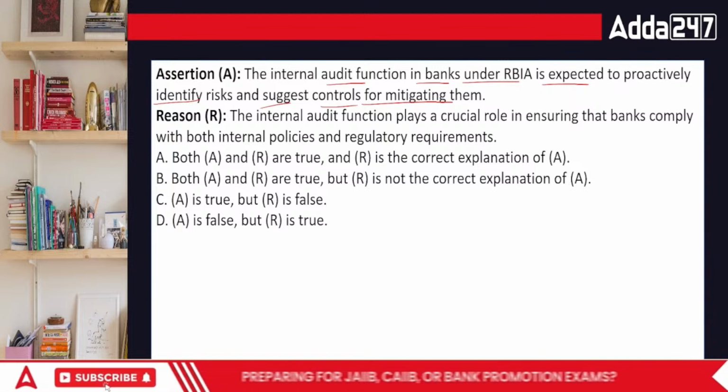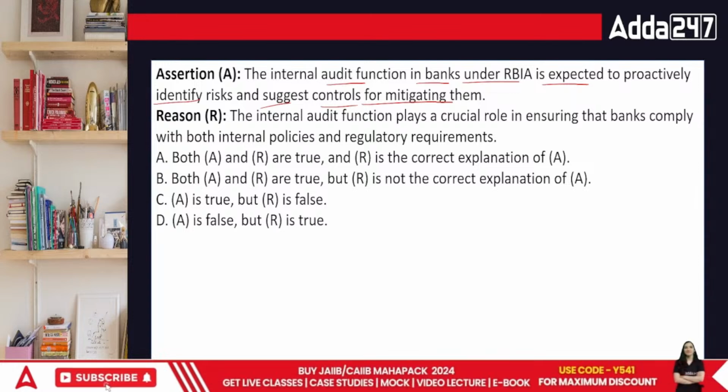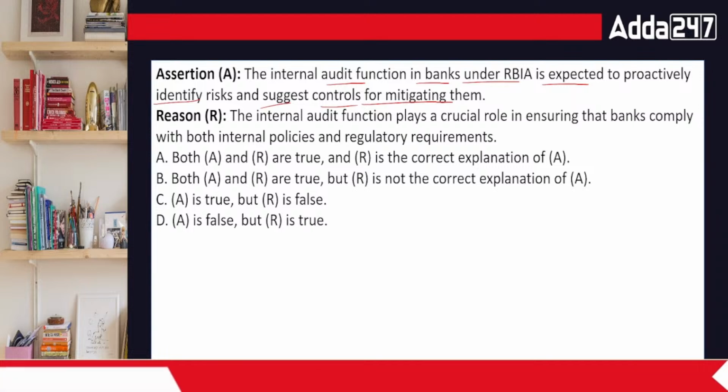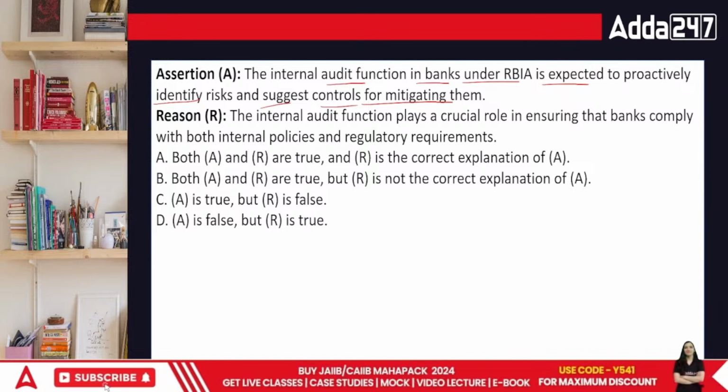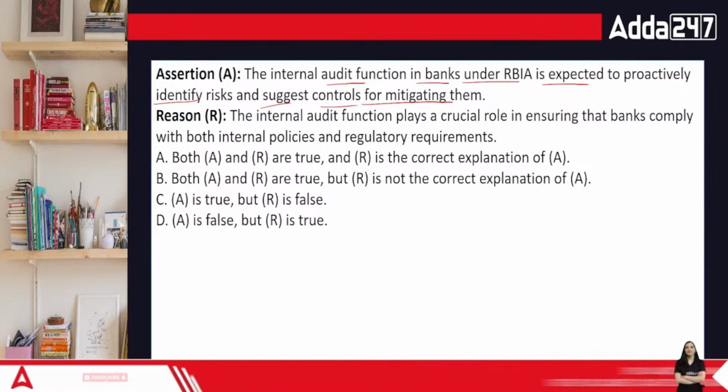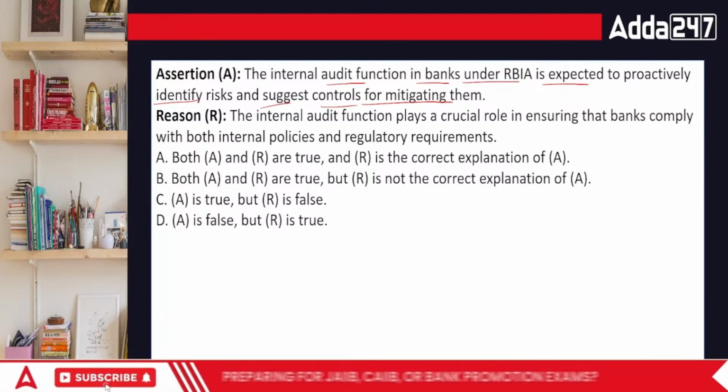When we talk about this area, the internal audit function plays a crucial role in ensuring the bank complies with both internal policies and regulatory requirements. They have to do this. But yeah, internal audit really prepares us for that worst thing.